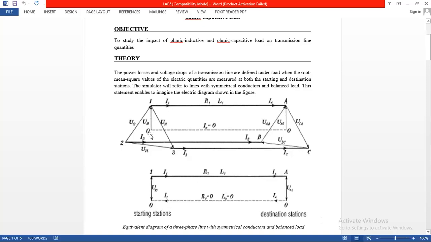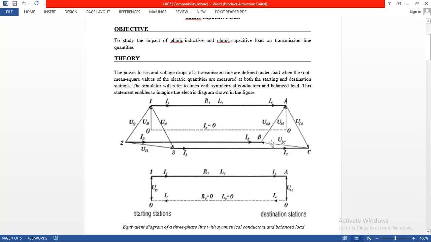So the potential with respect to the reference point we can also set as U10. This one we call the sending end side of the power transmission line. It starts with these three ends and ends at these three terminals.